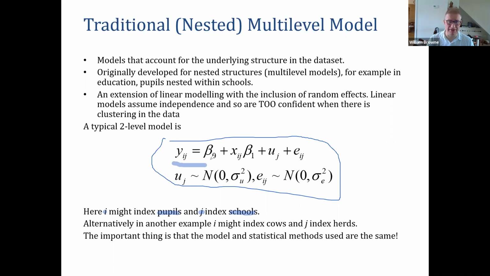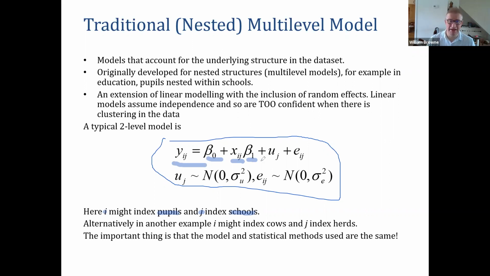And then we have, this is almost like an extension of what we would call a regression model. So we have an intercept, beta 0, some predictor of interest, xij. So here xij is the predictor variable for the ith pupil in the jth school again, and the coefficient beta 1 goes with the slope. So this could be, for example, yij an exam score at 16, and xij could be some intake variable, maybe an exam score at age 11, and then we could see what progress was made through schools.